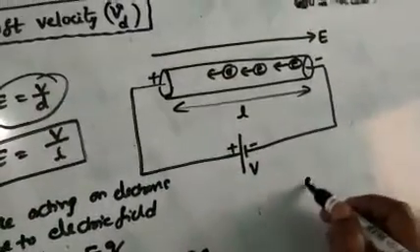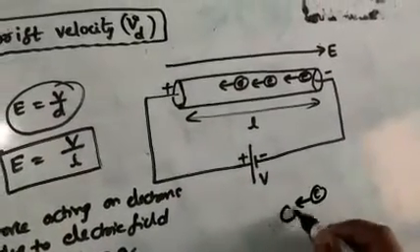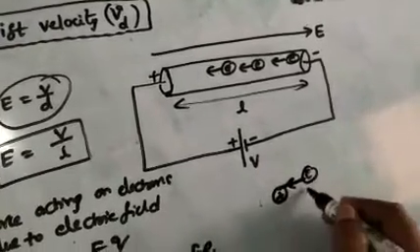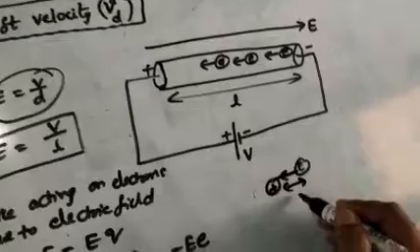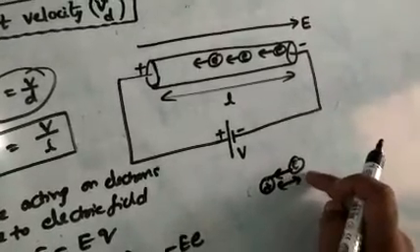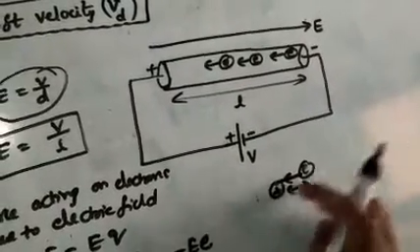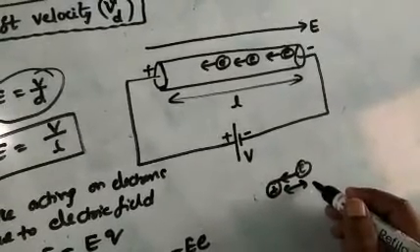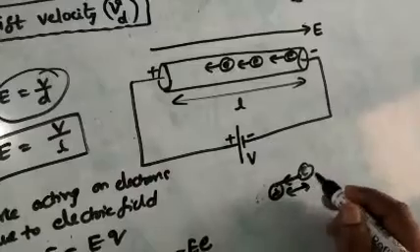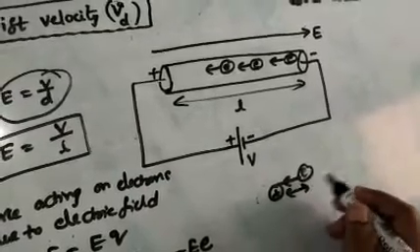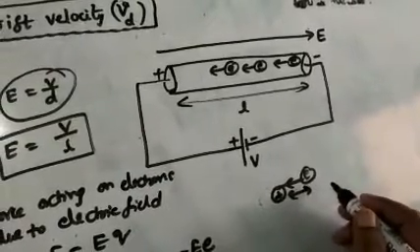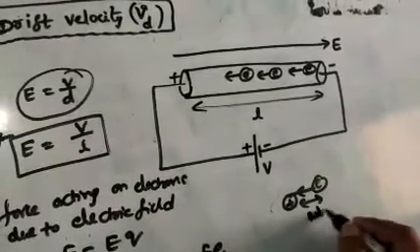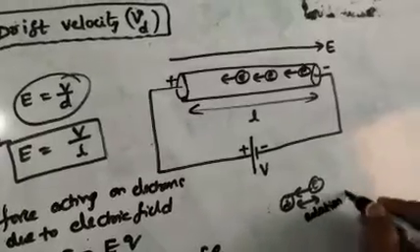See, same story. Electron is moving like this. Here any positive ion is there. It is hitting here. Before hitting, that electron travels for some short time interval. That short time for which a free electron accelerates before it undergoes a collision with the positive ion is called relaxation time.